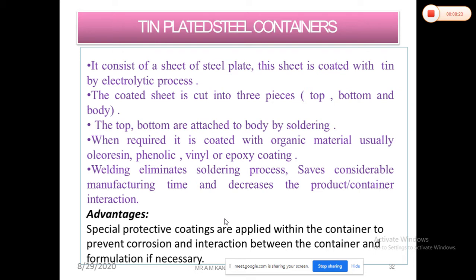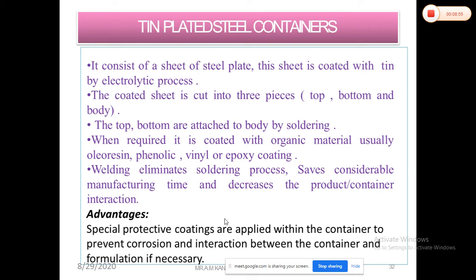So the tin plated steel container consists of sheets. One sheet is there, a steel plate, which is coated by an electrolytic process. It means electroplated sheets with tin on both sides. So that is tin plated steel. This particular tin plated sheet is prepared and then the sheet is cut into three pieces.